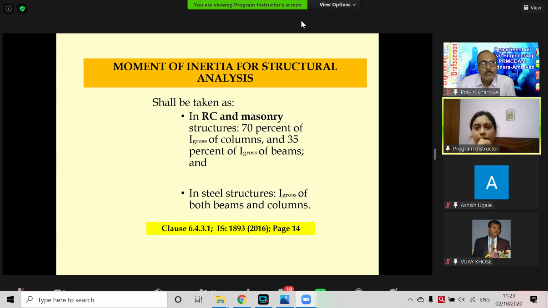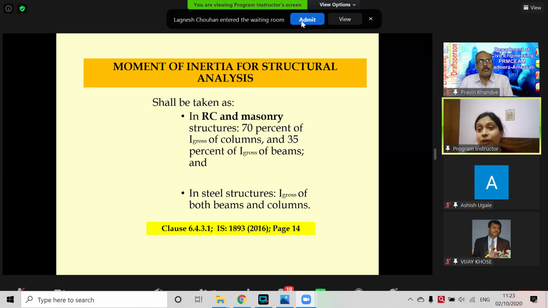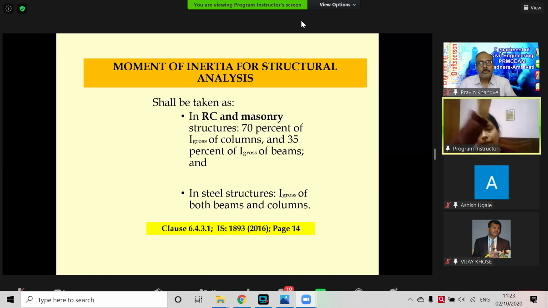What happens if we don't reduce this stiffness? Under a specific load, P is equal to K delta. If K is higher, actually it will not be right. Delta will be much higher. Probably a flexibility problem will be there. That's why we have to reduce the effective moment of inertia in order to get the actual displacement which we can expect for the actual structure.